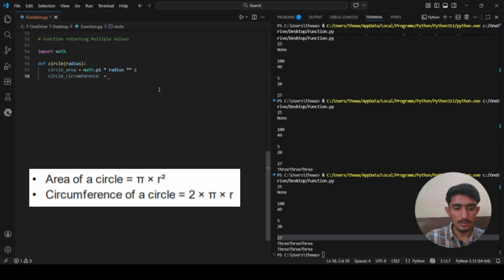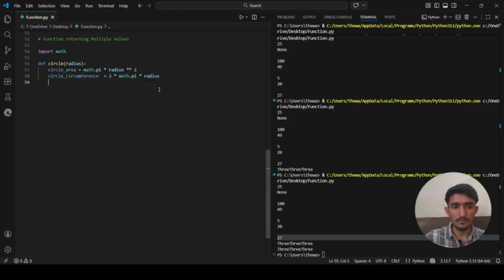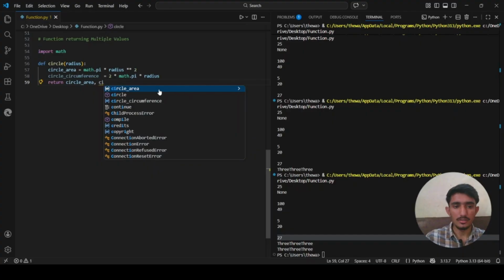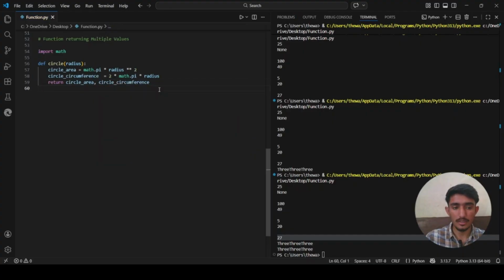is equal to 2 into math dot pi, which gives us the pi value, multiplied also by whatever the radius is. After that we will return the circle area, comma, the circle circumference value. Now we get the return value. After that we will say area, comma, circumference is equal to circle. We are calling the function and giving the radius, let's say 4.